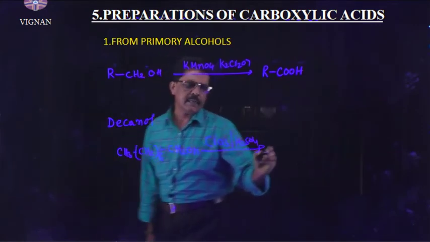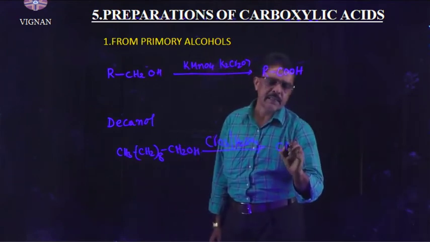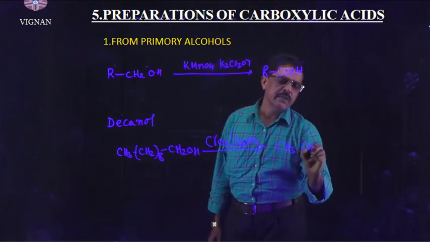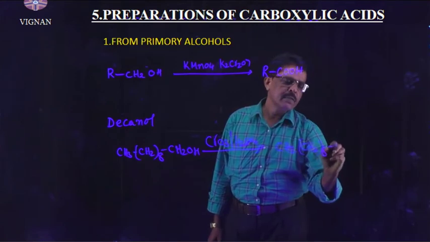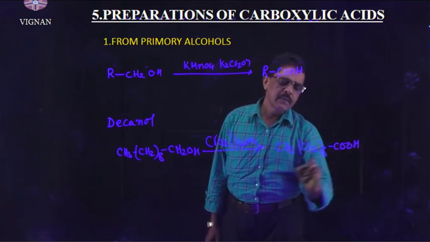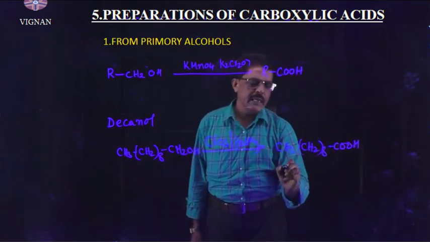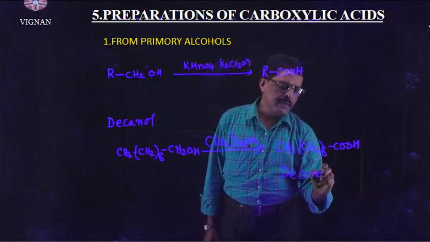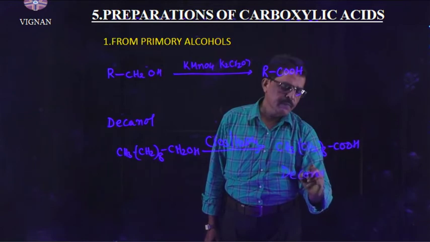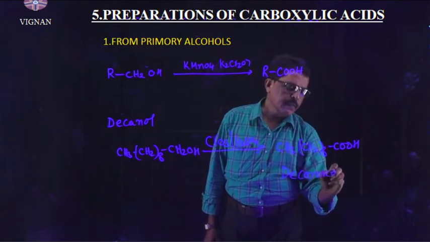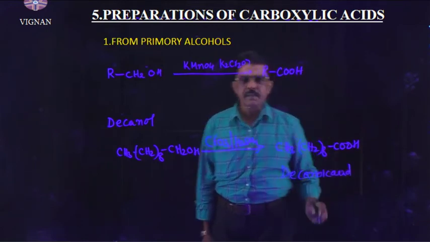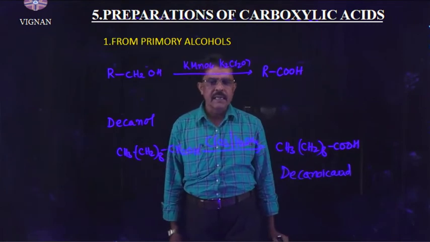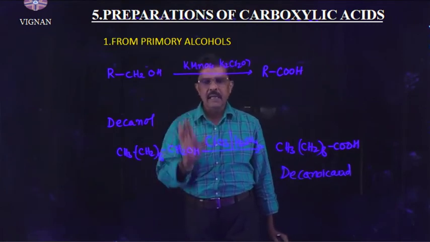You will get decanoic acid, CH3CH2 taken 8 times COOH. Why is it said to be decanoic acid? Because 10 carbon atoms are there. Decanoic acid. This is the first method of preparation of carboxylic acids from primary alcohols.